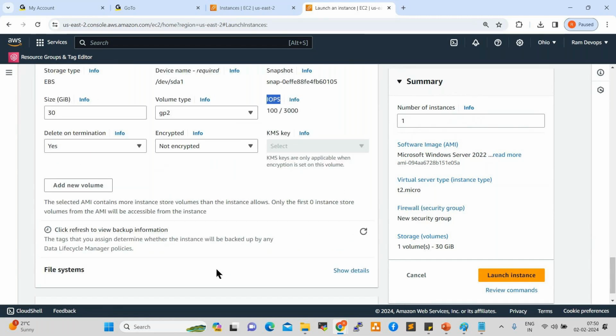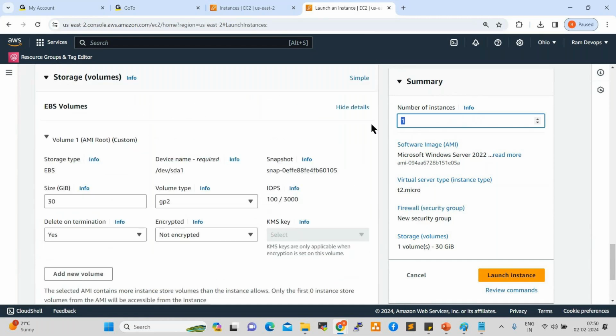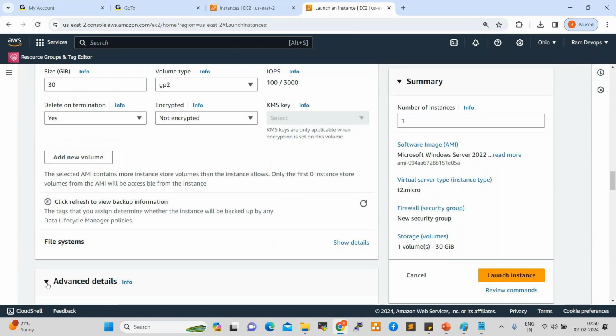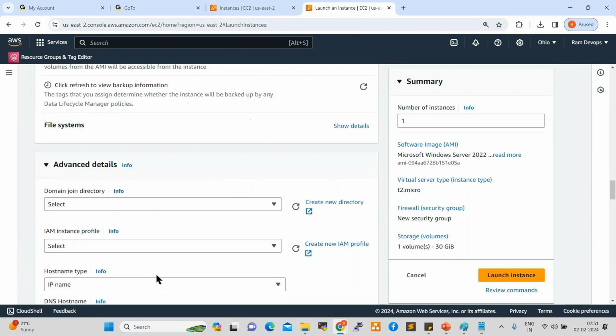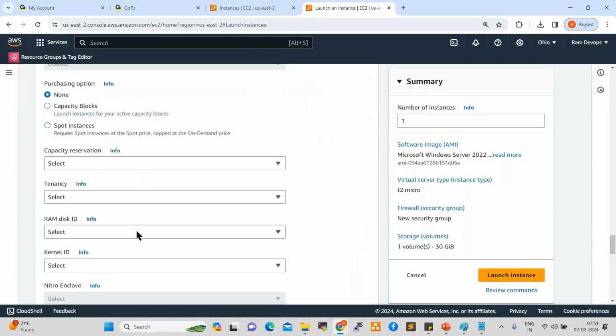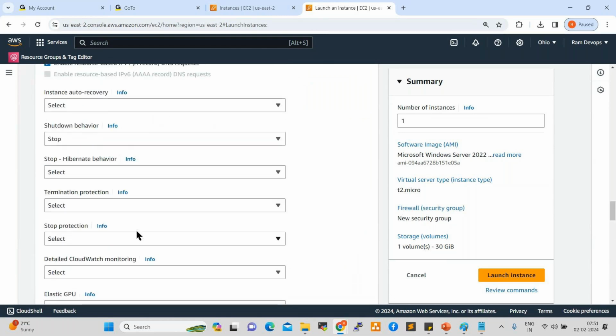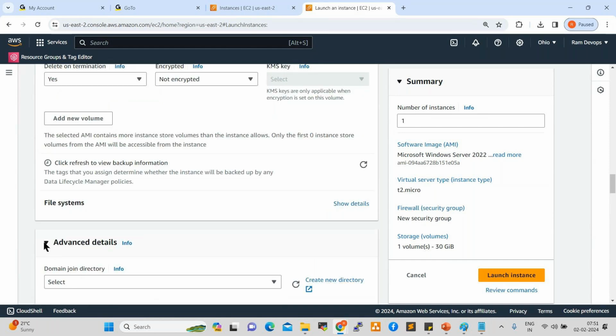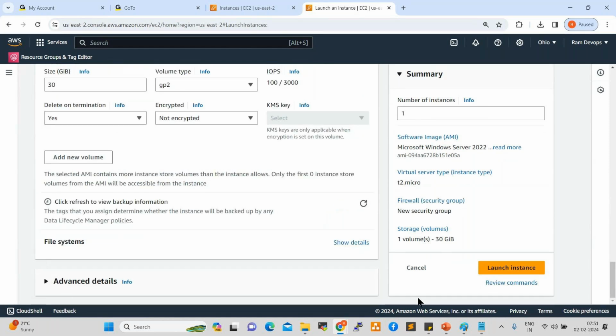So next one, number of instances, how many are required. You can select here 10 servers, 20 servers, 100 servers. Then click on launch instance. Okay, these advanced settings we'll see on Monday. If I explain right away you'll be confused. That is why these advanced details we'll see on Monday. So now click on launch instance.